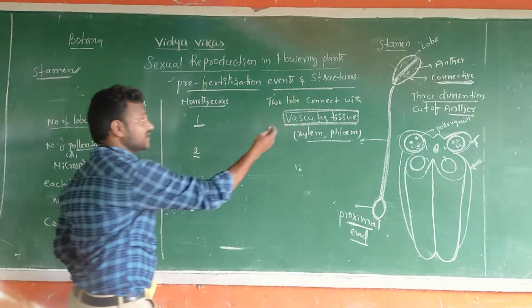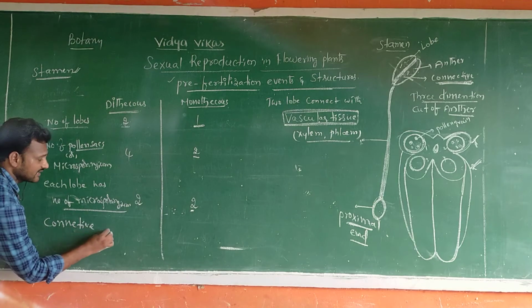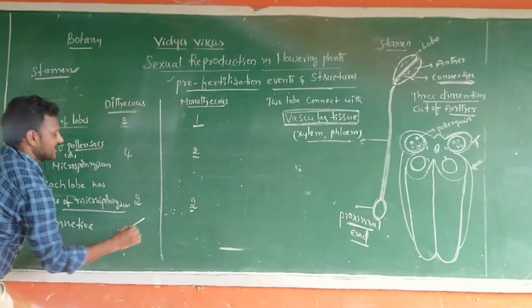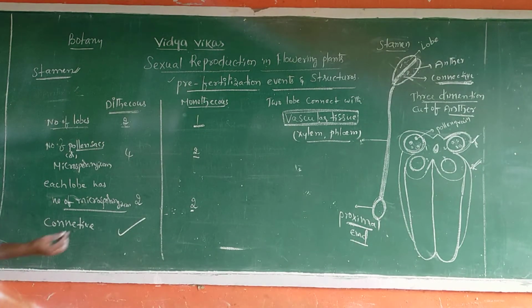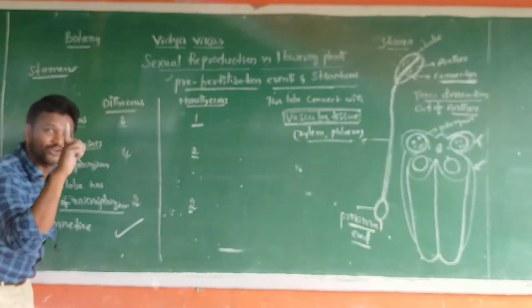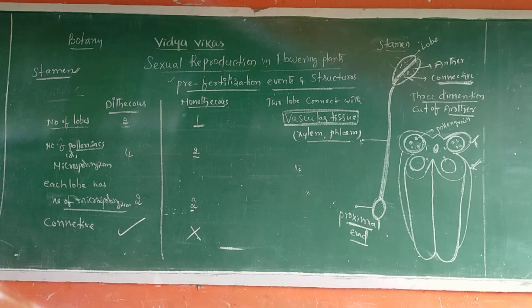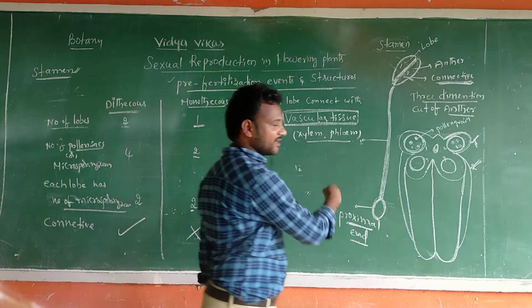The connective is present only in which one, sir? Yes, present in dithecous anther, because there are 2 lobes, so it joins the two. But here, sir, only 1 lobe is there, so connective is absent.